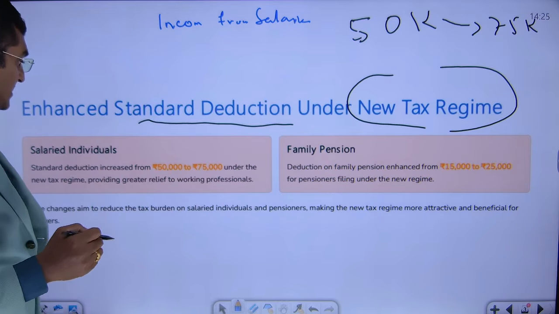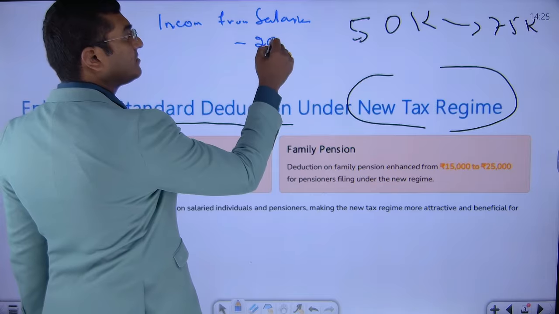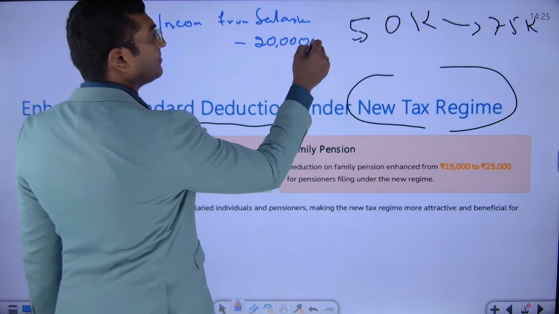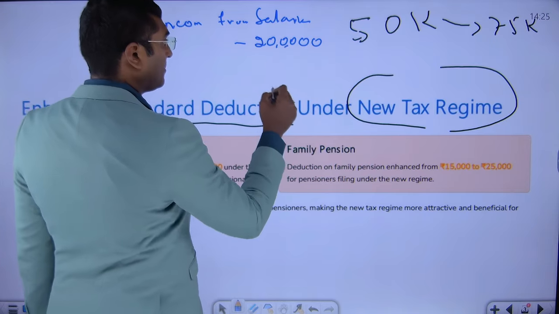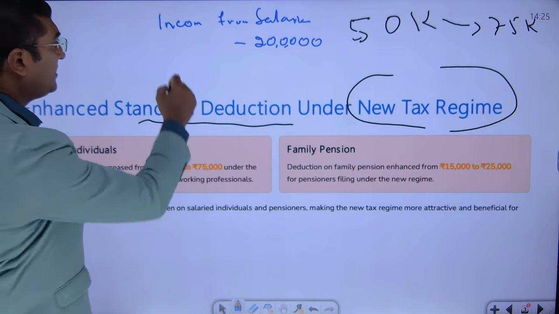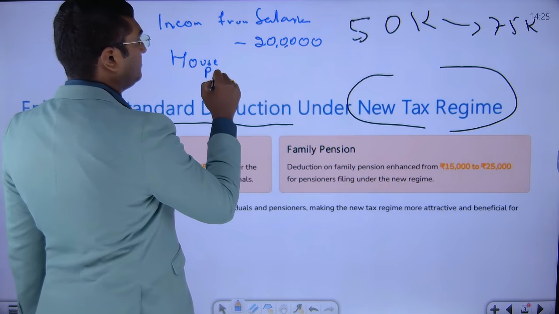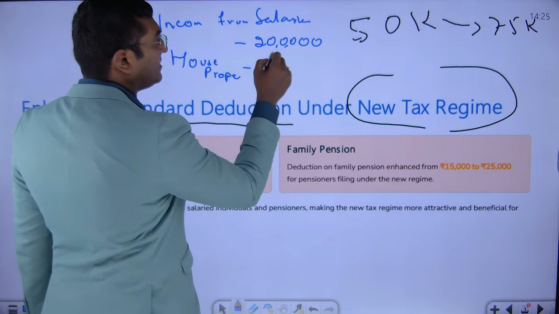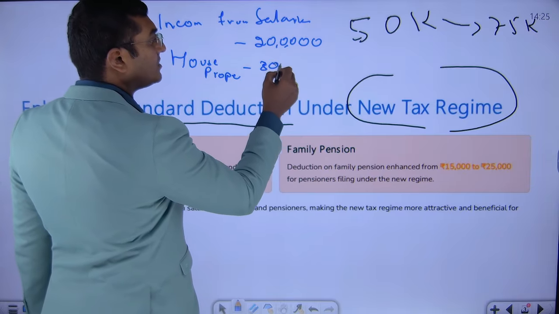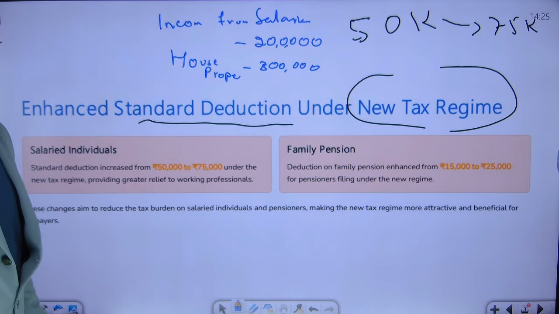You got an income, let's say taxable income has come to probably around 2 lakh rupees. 2 lakh rupees is the taxable income under income from salaries. Then similarly, house property income. Let us assume you got an income of 3 lakh rupees. Similarly, there is some other income.